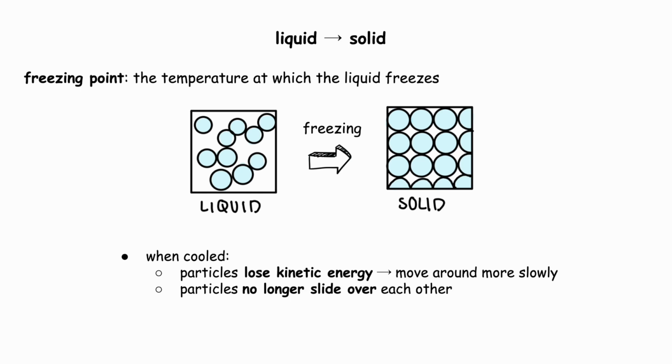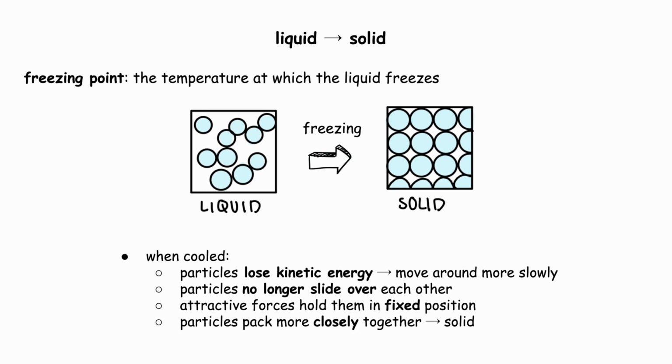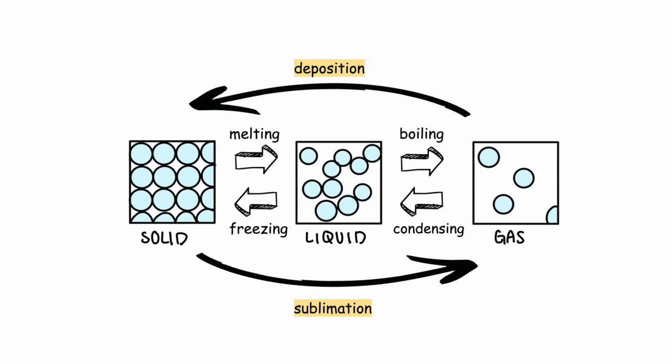Eventually, the particles no longer have the energy to slide over each other. The attractive forces between them hold them in a fixed position, and the particles pack more closely together into a solid. However, the particles still vibrate about in a fixed position, and this is when the liquid freezes to form a solid. There are also two unique state changes called sublimation and deposition.